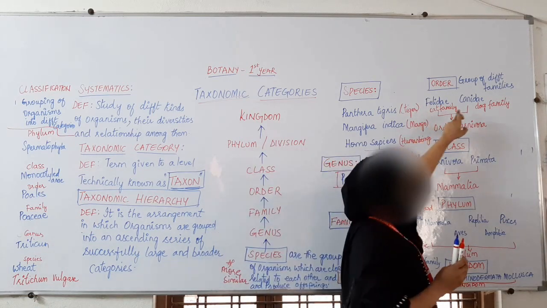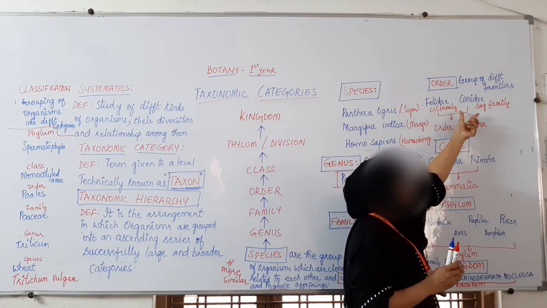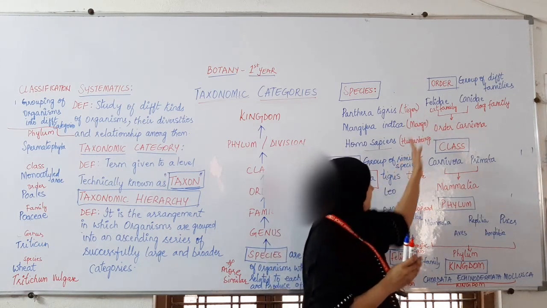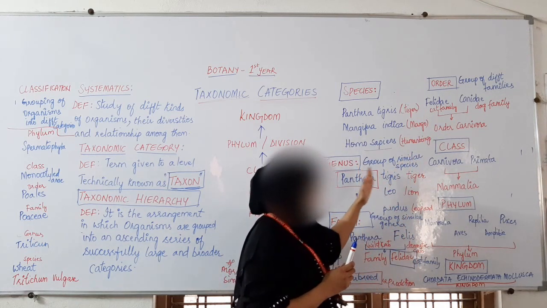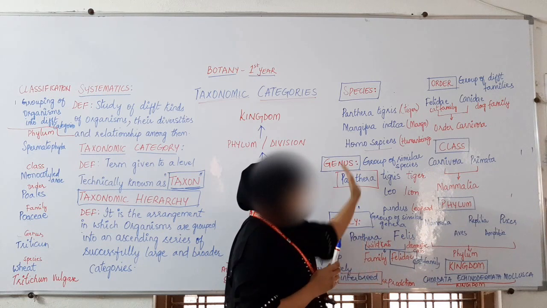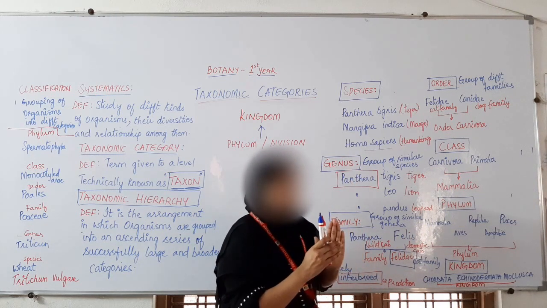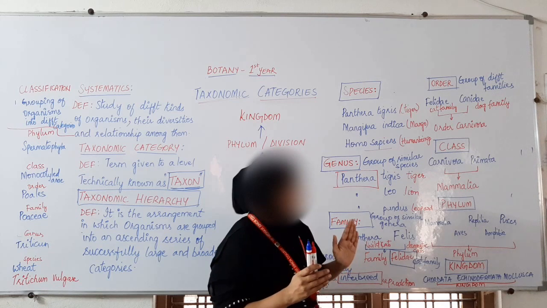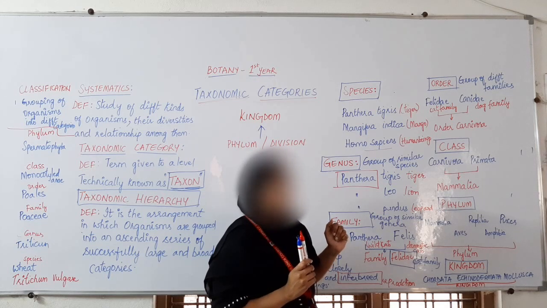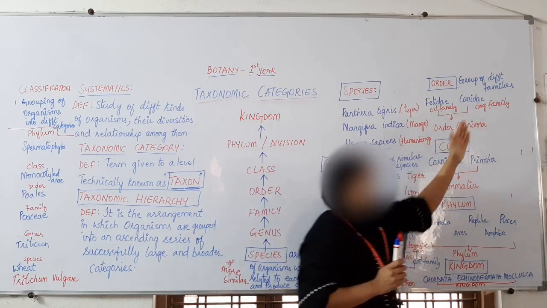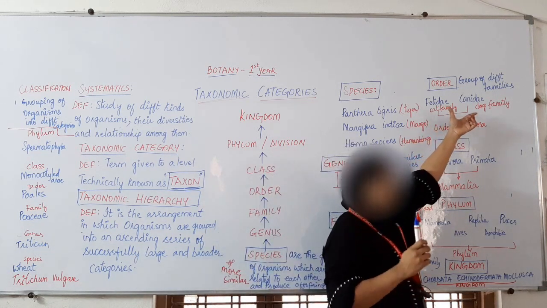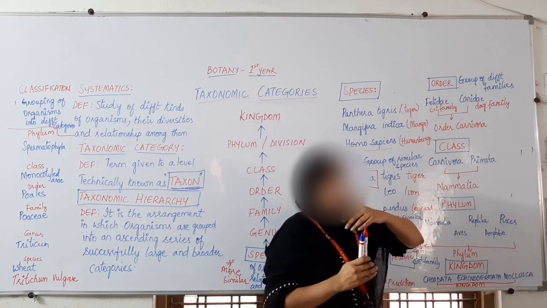Now coming to Felidae and Canidae. Felidae is one family, Canidae is a different family, but still they have similarities. But where will you find more similarities: cat and tiger, cat and lion, or cat and dog? As we move in ascending order, the similarities are decreasing. Diversity is increasing. Differences are increasing. When we started, it was only cats and cats, tiger and tiger. Now it is cat and dog. There is more difference between cat and dog.